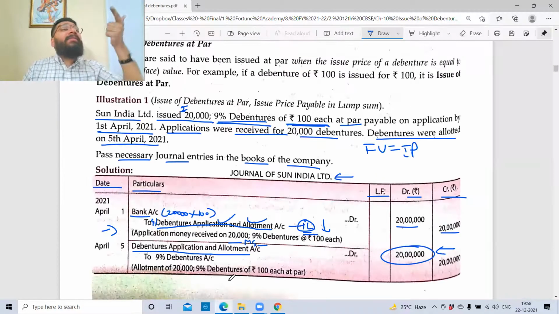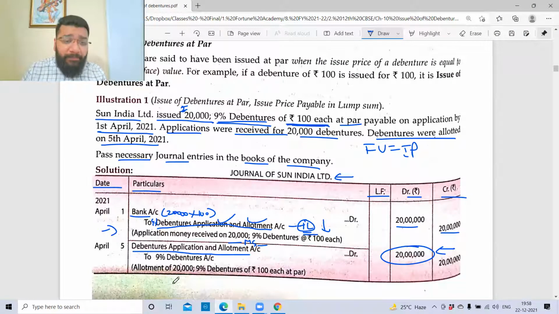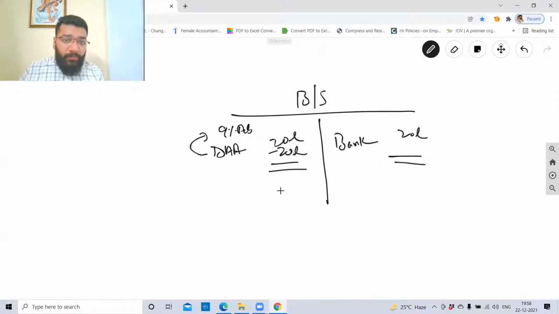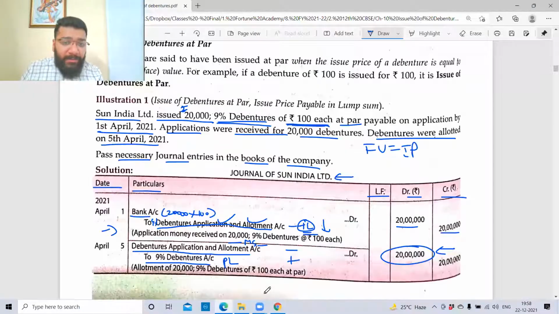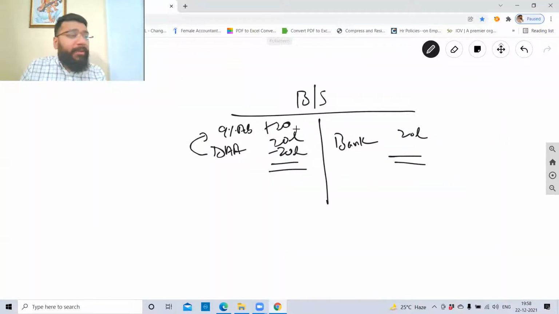And I want to add this to the new liability, which is a permanent liability, and the name of that permanent liability is 9% debentures. So I'm reducing one liability and increasing another. To increase a liability, I need to give a credit, because liability is a credit balance. To decrease it, I need to give a debit. So when I do a credit of 9% debentures, plus 20 lakh will happen here. What is the total of the balance sheet? 20 lakh on the debit side, 20 lakh on the credit side, because the earlier 20 lakh is gone now. So you're left with this.